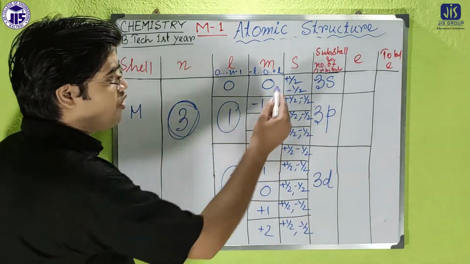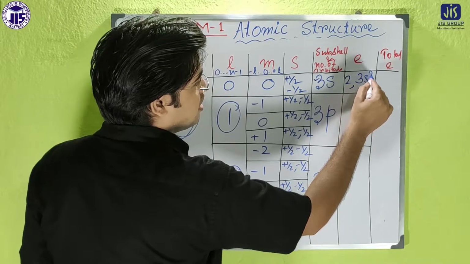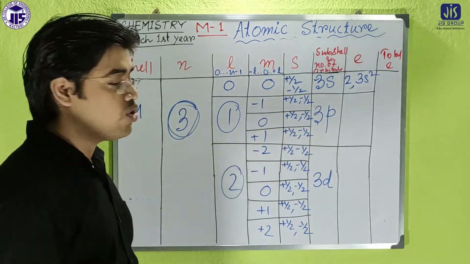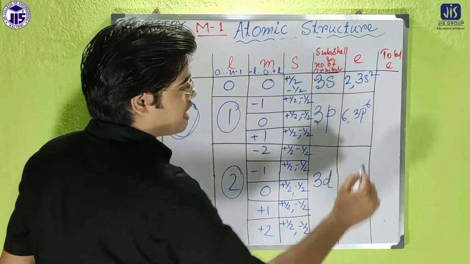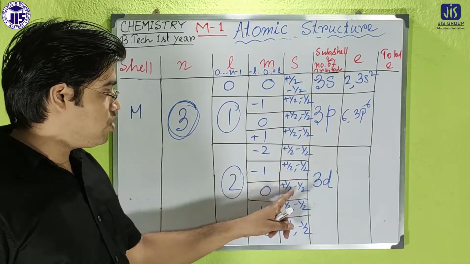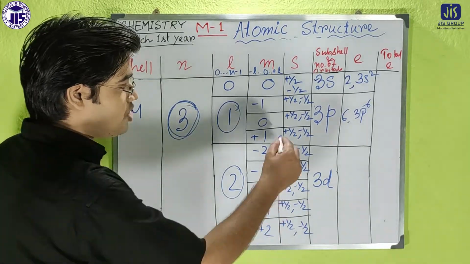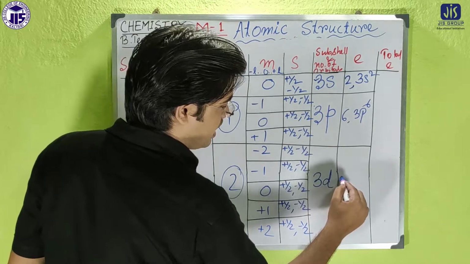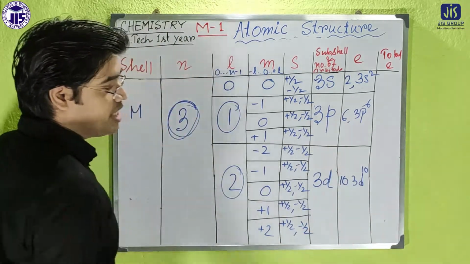Now count the electrons. Here it is like the previous case, that 3s is 2, no problem. For here, 1, 2, 3, 4, 5, 6, so you can write down 6 for 3p. Now here count, it is total 1, 2, 3, 4, 5, and in each and every case it will be 2, so that means it is the total 10. 1, 2, 3, 4, 5, 6, 7, 8, 9, 10. So the maximum electrons possible here is 3d10.